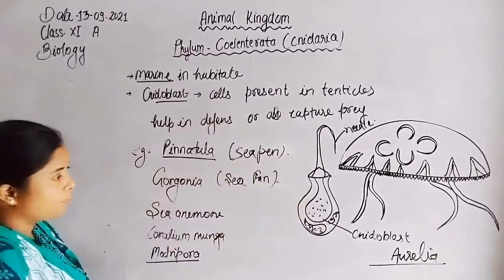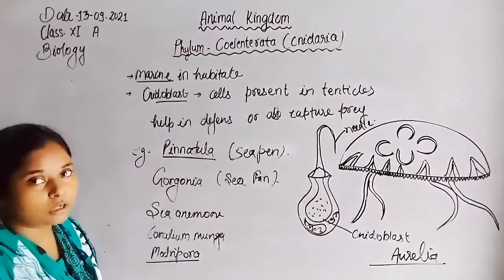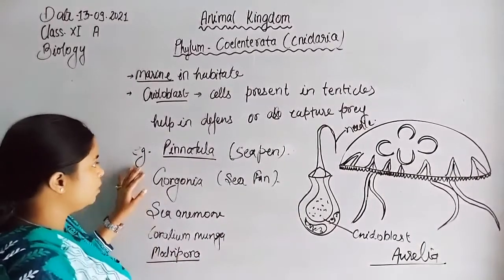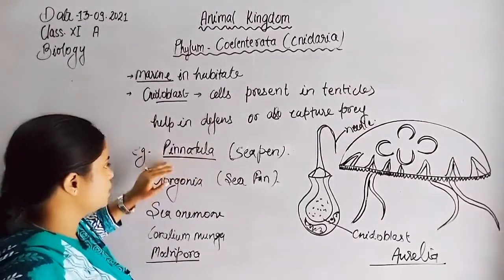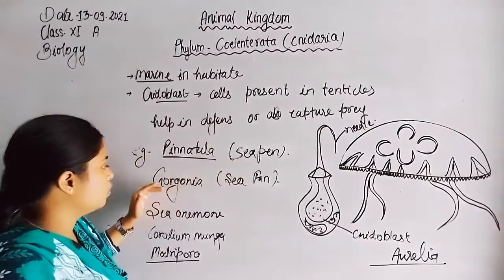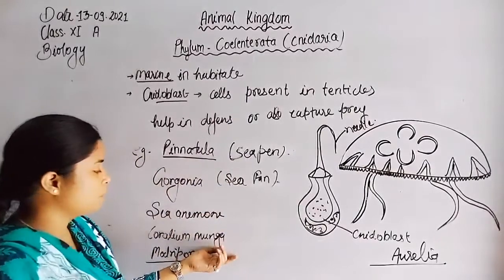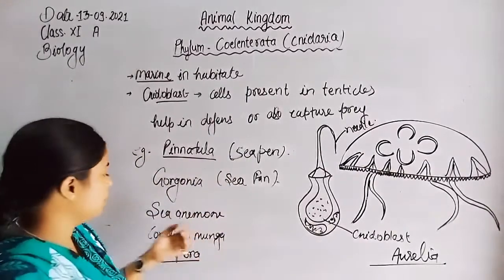The formation of polyps occurs in the animal by sexual reproduction. Now here are some examples: sea pen, also known as Pennatula, Gorgonia sea fan, Corallium rubrum, red coral, for example.